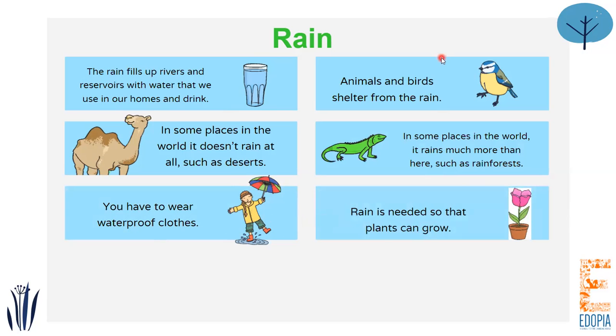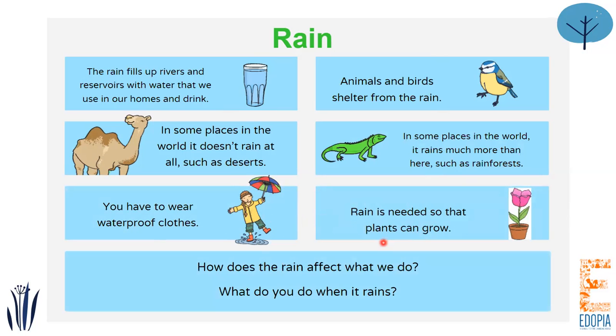You need to carry an umbrella outside if you don't have a raincoat or rain boots. Finally, rain is needed so that plants can also grow. So plants also need water to grow. So this is how rain can affect us. And recently it has been raining a lot in Pakistan, and the weather in Karachi has been very rainy, and the houses have been filled up with a lot of water.